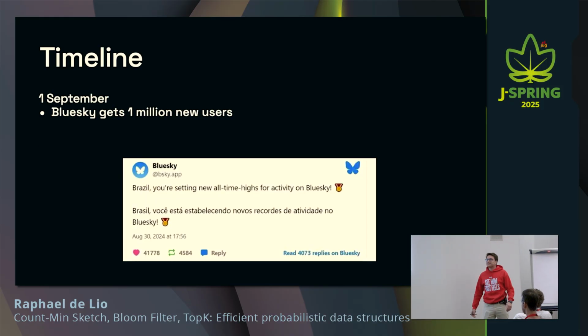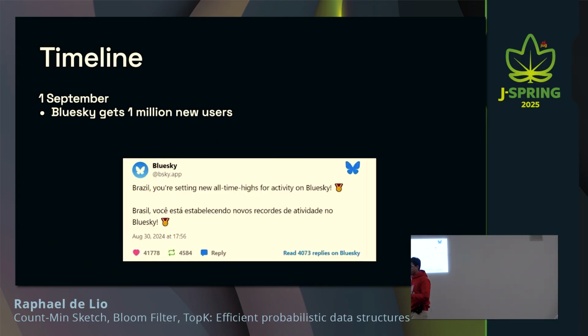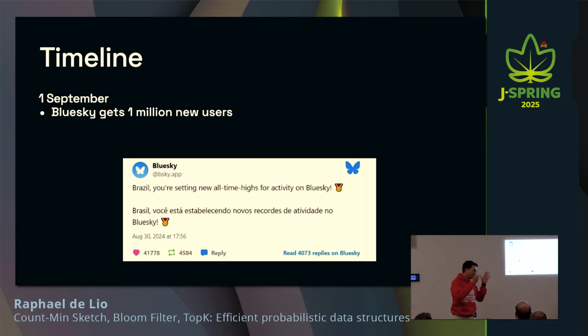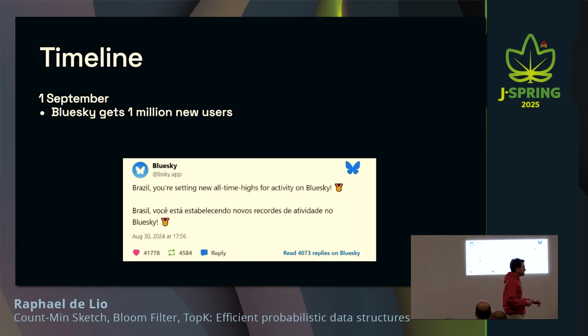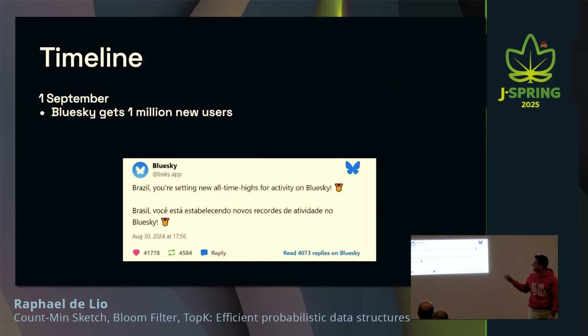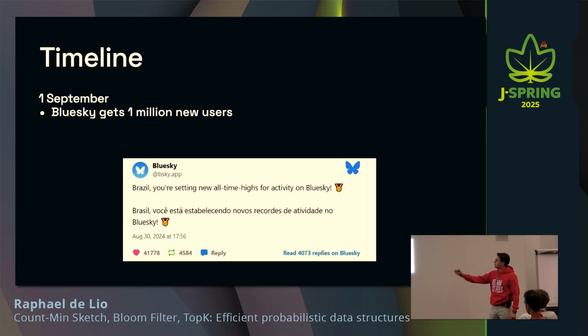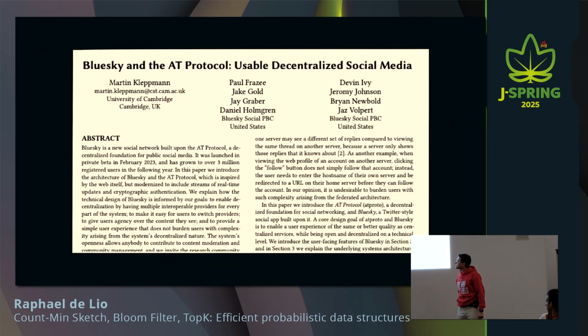And my journey with Bluesky started in August of the last year, because I don't know if you have heard of that, but Twitter got suspended in August in Brazil. And basically, we had all these Brazilians moving in mass to other platforms, and one of them was Bluesky, and I just followed the lead, and I was also part of Bluesky when they all did so. So basically, you can see in this post that Bluesky did itself in their own platform on the August 3rd that they had just got new highs and everything, and Bluesky had gotten 1 million new users at the time. So that's how it all started.